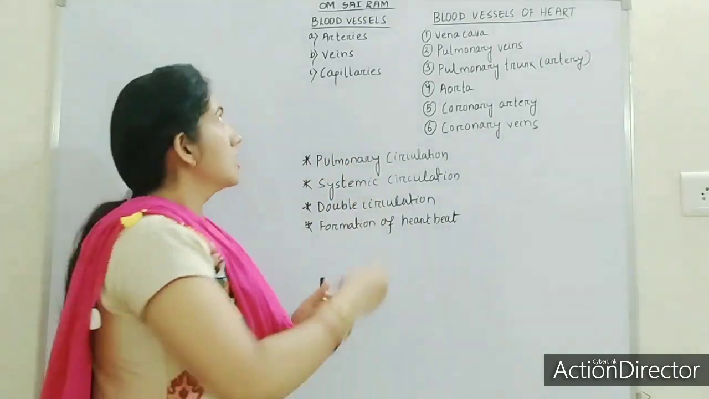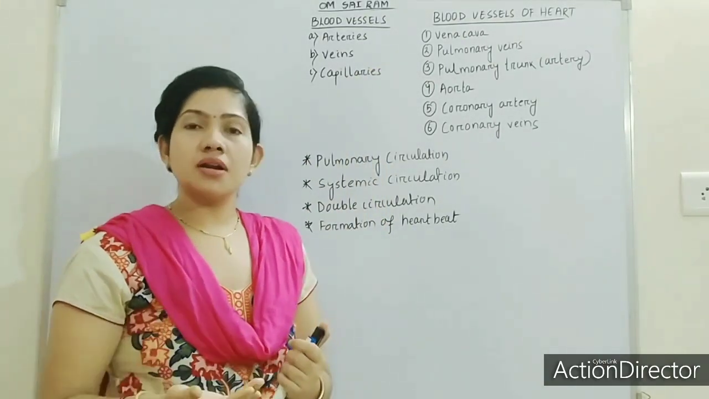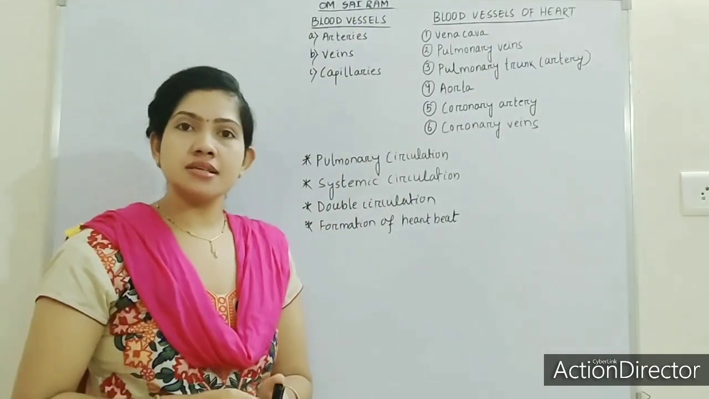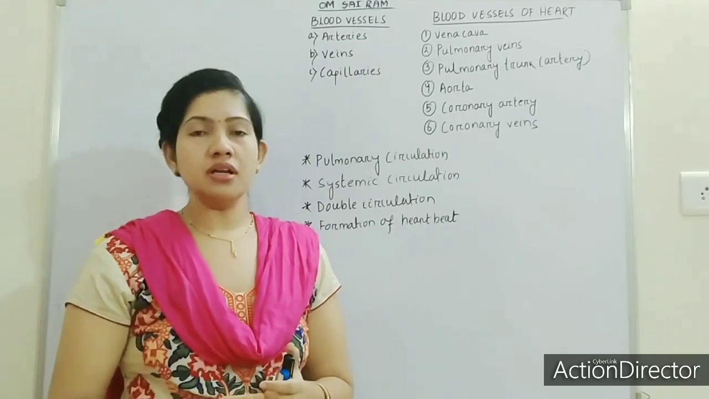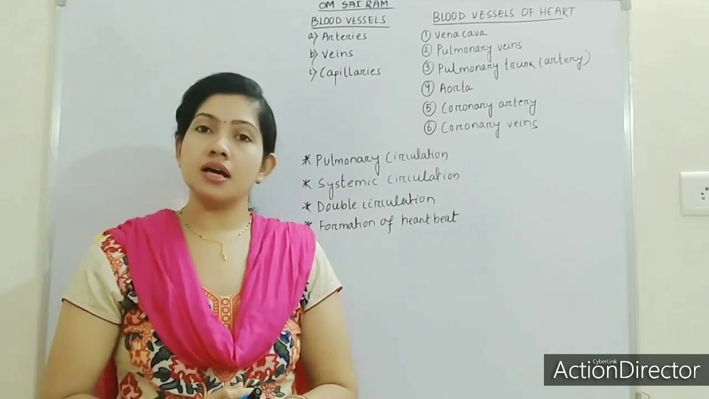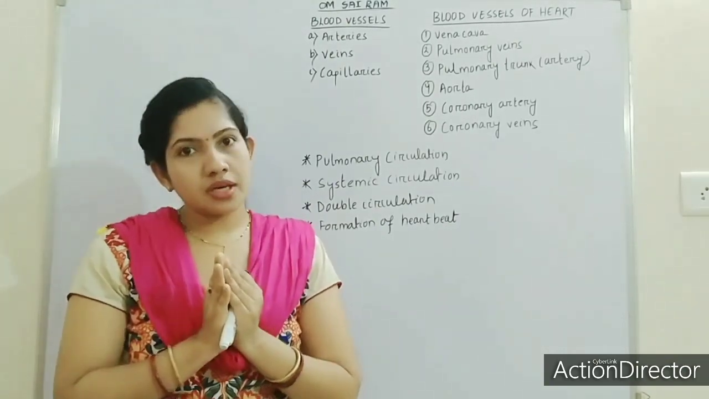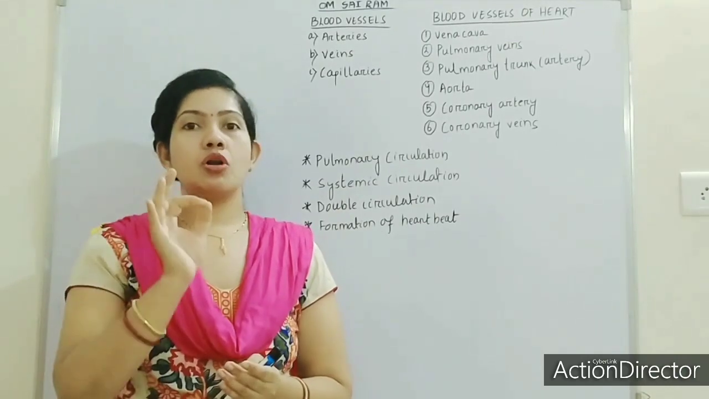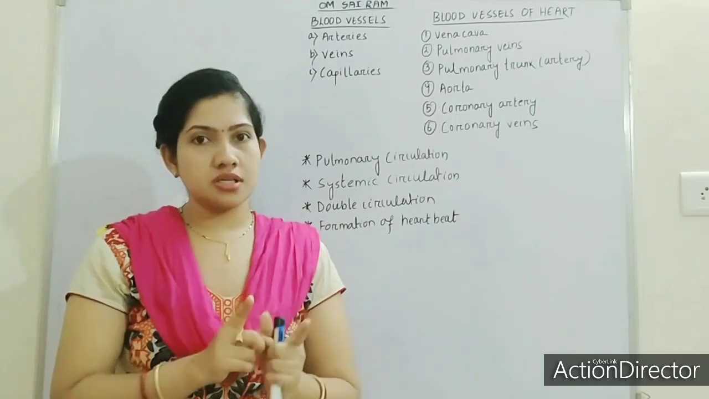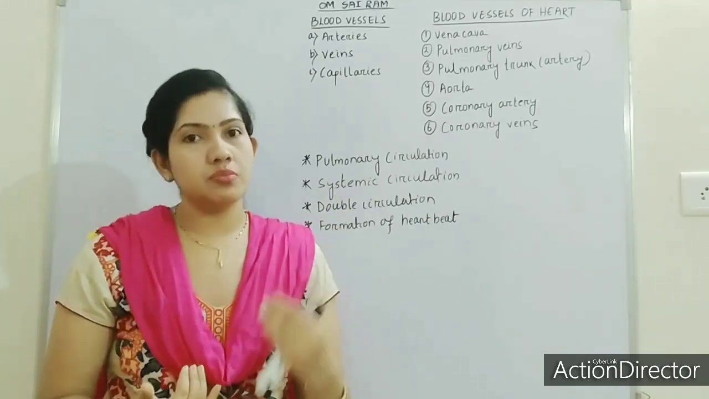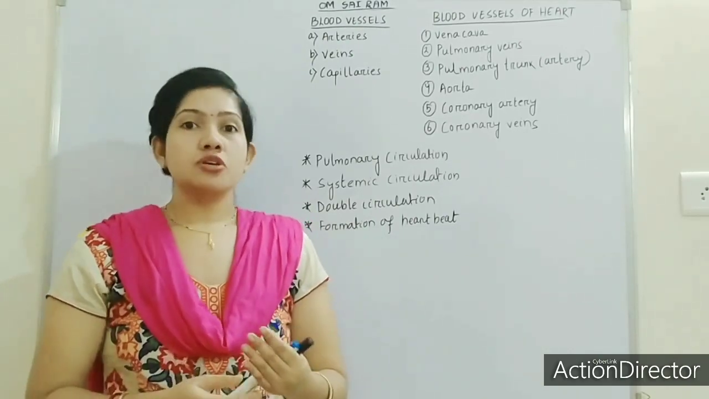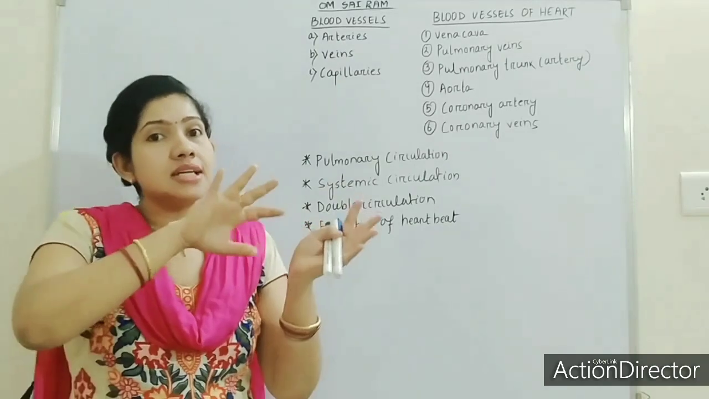Again I am repeating. Blood vessels. What are the blood vessels present in a human body? Arteries, veins and capillaries. Already we have discussed this one. What are the arteries? Arteries are the blood vessels which carry the oxygenated blood, with one exception. Which one? Pulmonary artery. Pulmonary artery is the only artery which carries the deoxygenated blood. Rest all arteries in the human body carry oxygenated blood. So arteries always leave the heart.